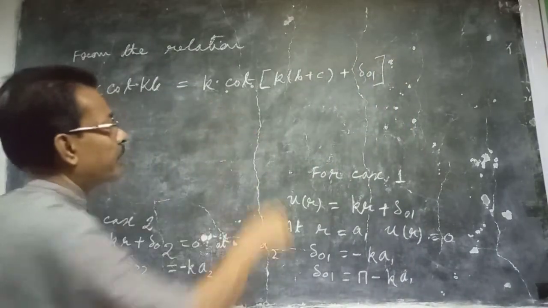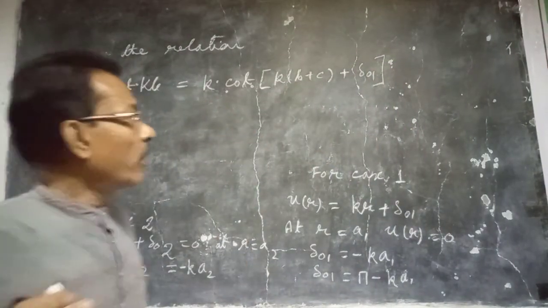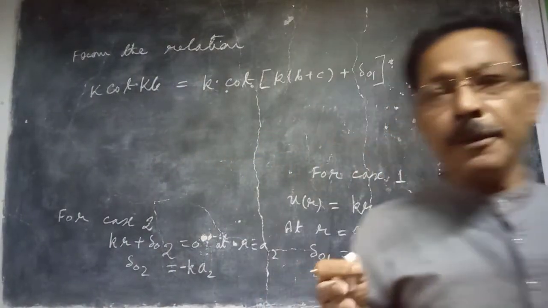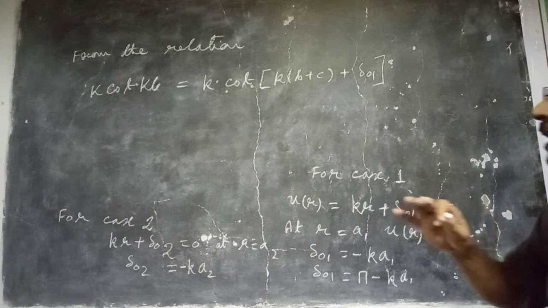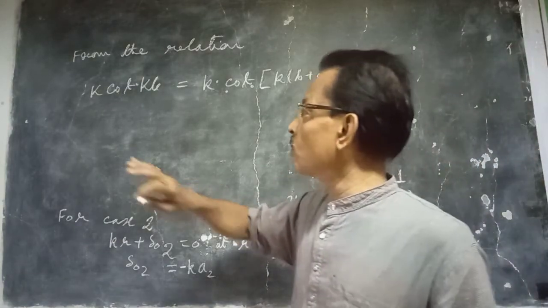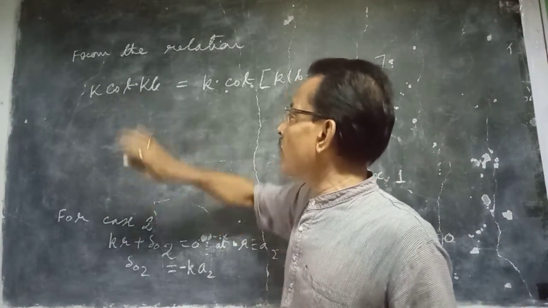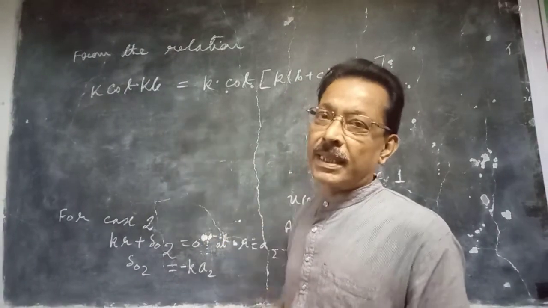This relation we have obtained by matching the wave function at the boundary b plus c and their logarithmic derivative. That is, by matching the logarithmic derivatives of the wave functions u2 and u3 at the boundary b plus c, we obtained this relation.